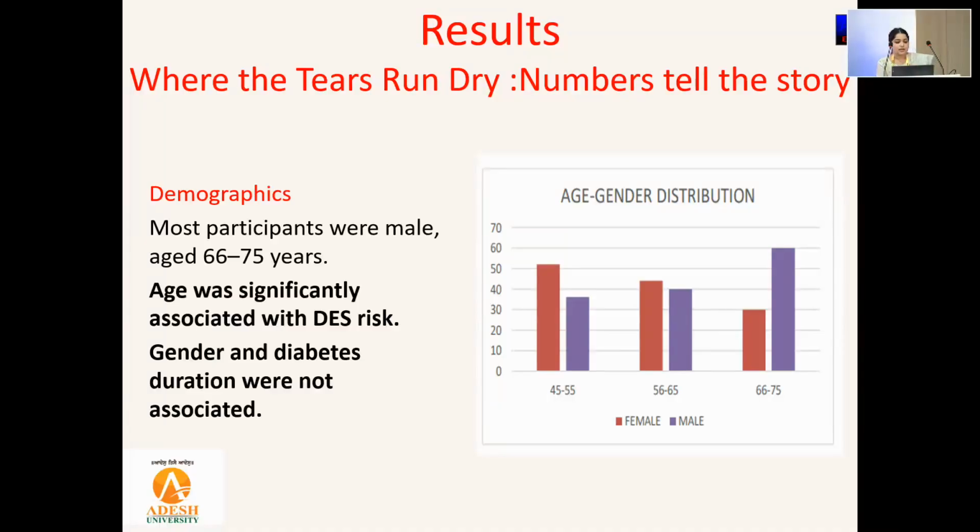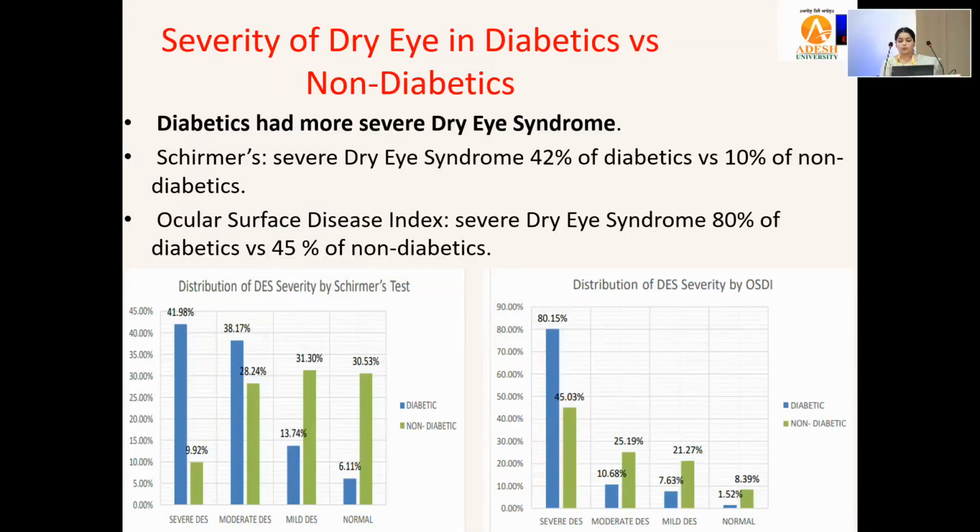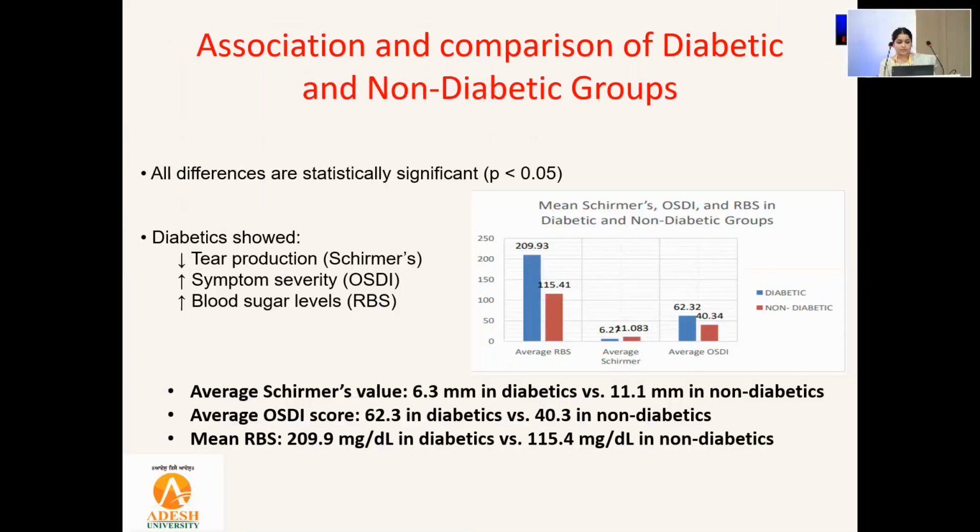The results were that age was significantly associated with dry eye syndrome risk, and gender and diabetes duration were not associated with it. With increasing age, there was an increase in the risk of dry eye syndrome, whereas gender and duration had no significant value in it, and diabetics had more severe dry eye syndrome. In Schirmer's, severe dry eye syndrome was seen in 42% of the diabetics, whereas 10% of the non-diabetics had it. In OSDI, severe dry eye syndrome was seen in 80% of diabetics, and in non-diabetics only 45%.